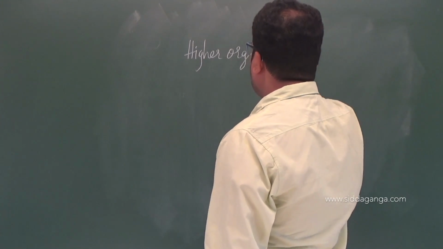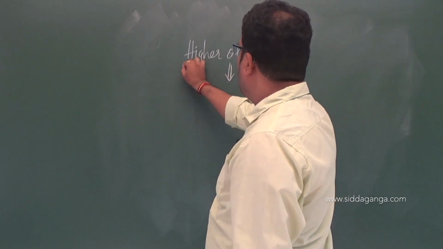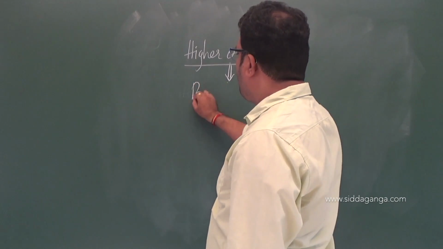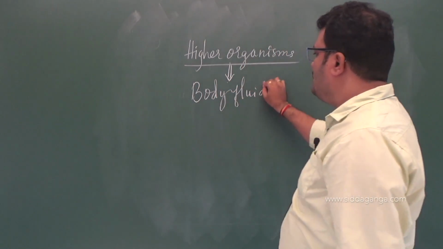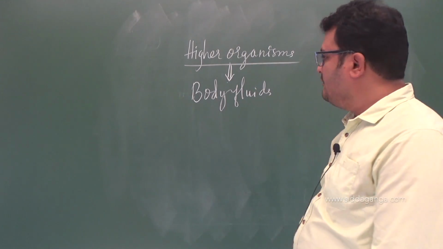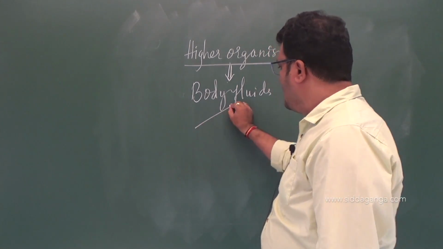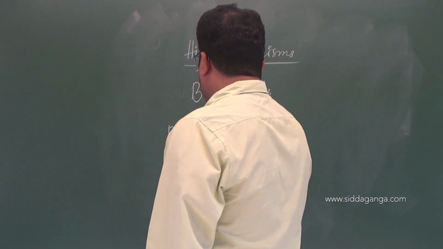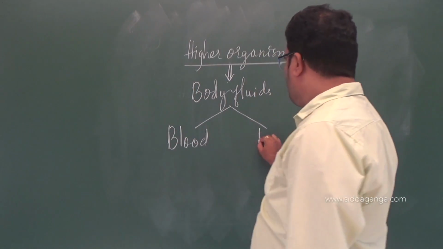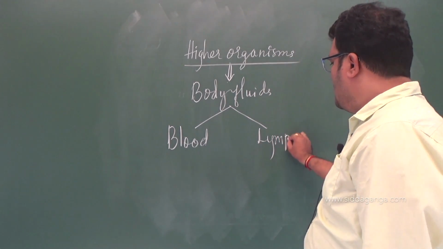Higher organisms have specified body fluids, and these are blood and lymph.